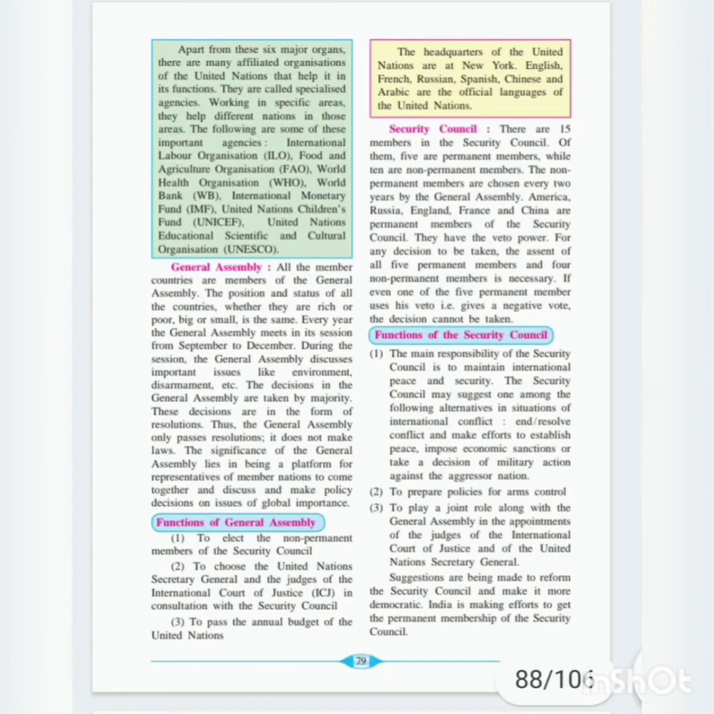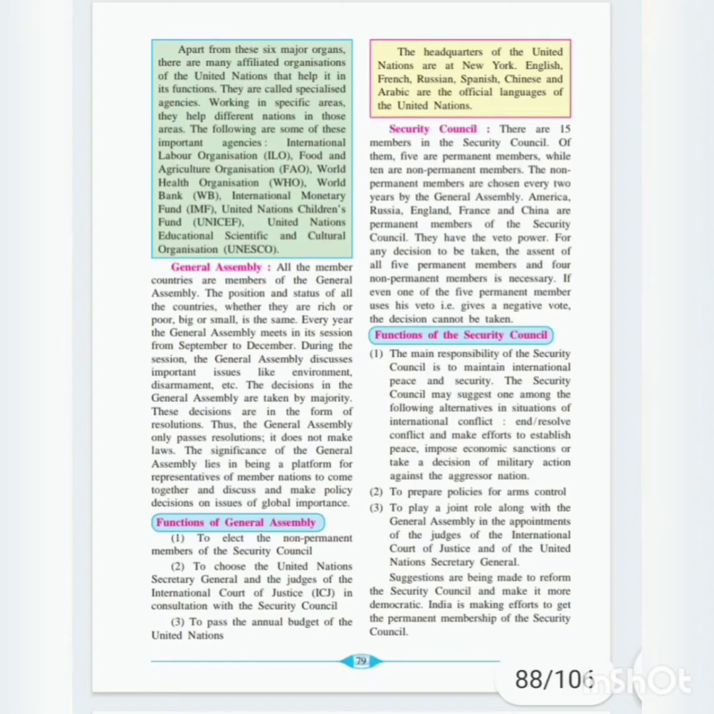Now all the member countries are the members of the General Assembly. So all the member countries, as of now 193, are the members of the General Assembly. The status of all these countries, whether they are rich or poor, big or small, is the same. So equal status is given to all the countries. Every year the General Assembly meets in its session from September to December.